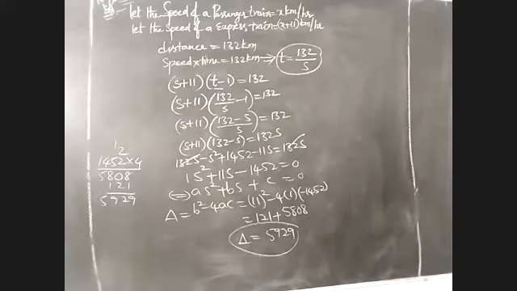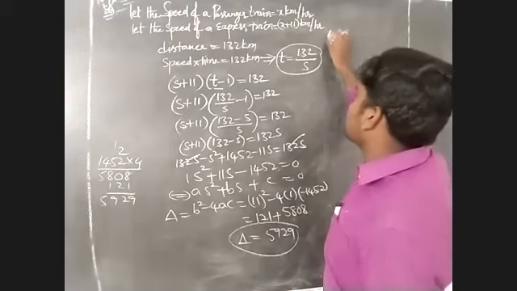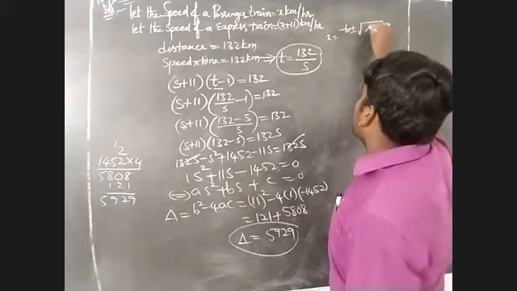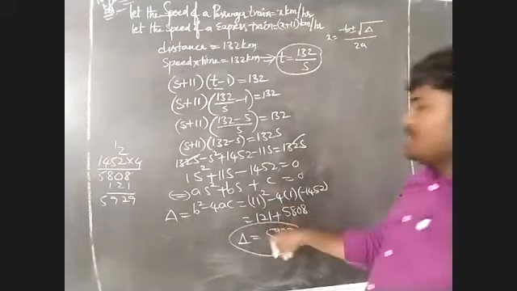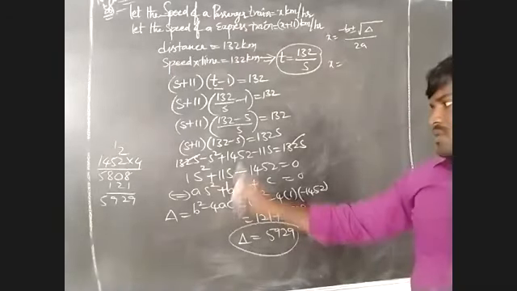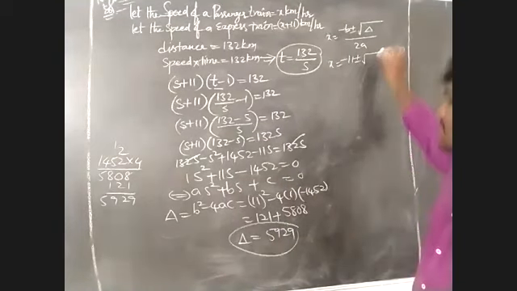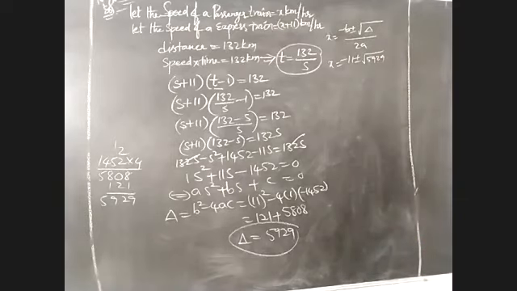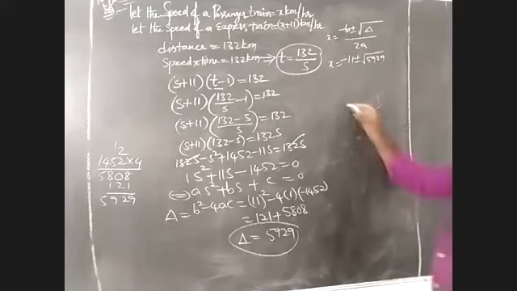But we have to find out their roots. We have to find out their roots means we have to take x is equal to minus b plus or minus root of delta by 2a, where delta is equal to b square minus 4ac. That we know the value: x is equal to minus b, we have to take minus 11 plus or minus root of delta. We have to take 5929. Already we know that this value is 77 whole square. 77 into 77.